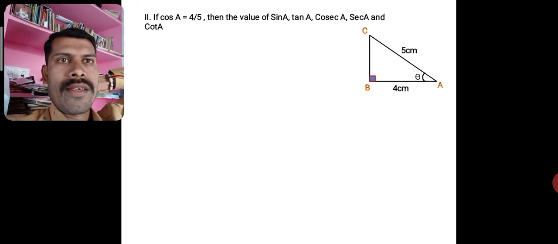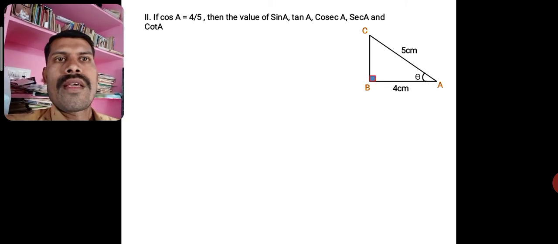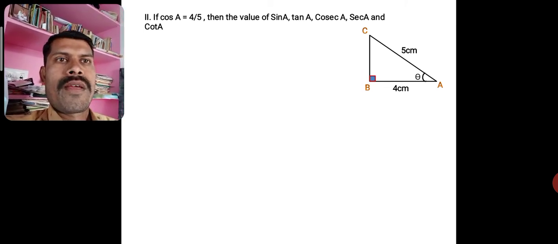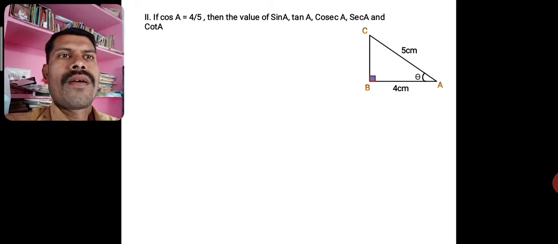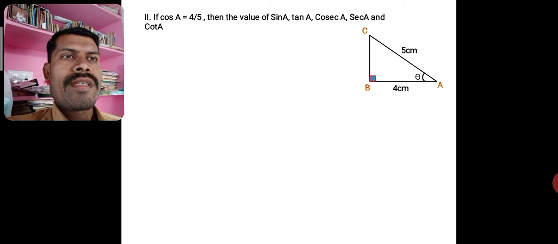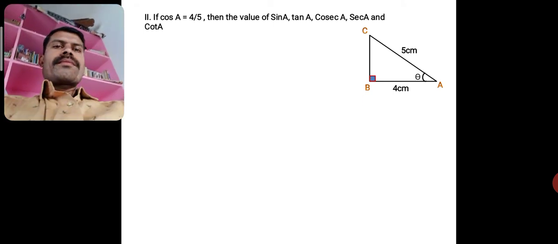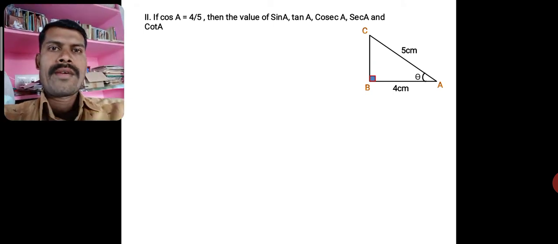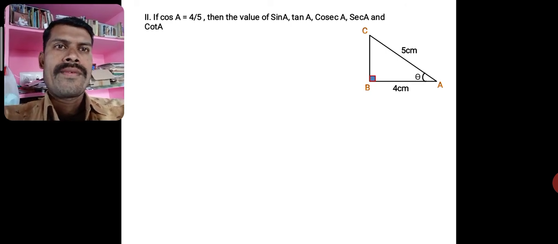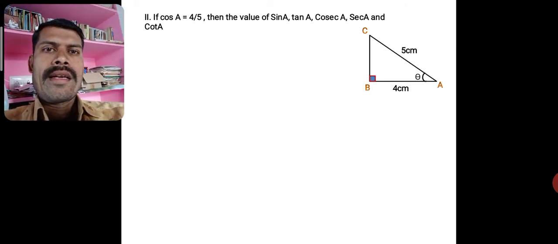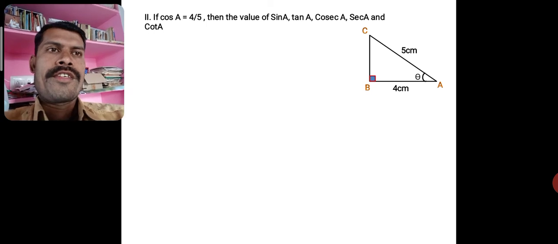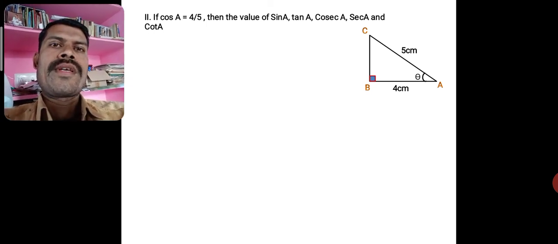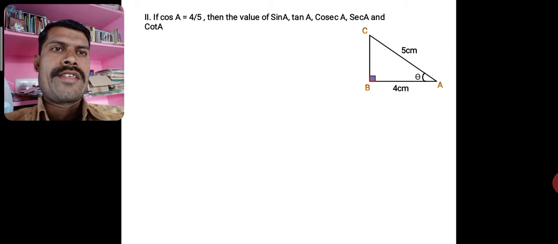If an angle is given, what shall we do? You see here, if cos A is equal to 4 by 5, then find the values of sin A, tan A, cosecant A, secant A, and cot A. Here also sides are given, but it is defined in terms of the trigonometric ratio. We are going to represent one trigonometric ratio with respect to the other ratios. One ratio is given, and we have to write the remaining ratios.